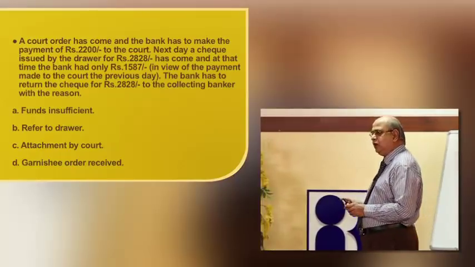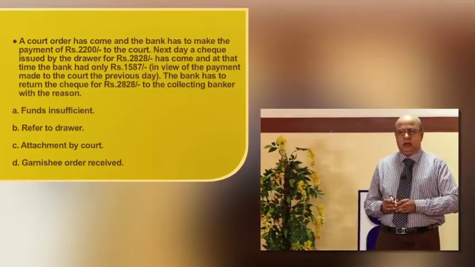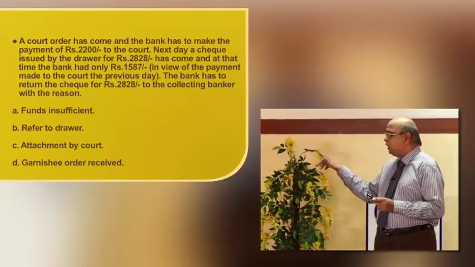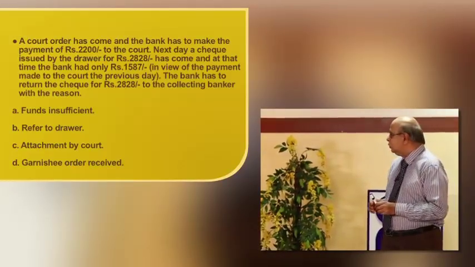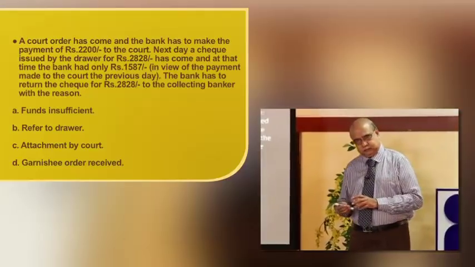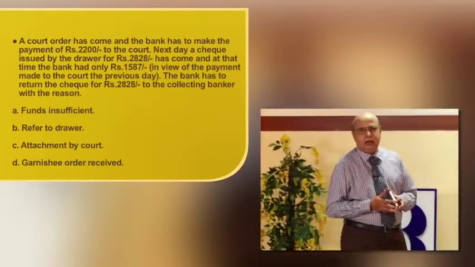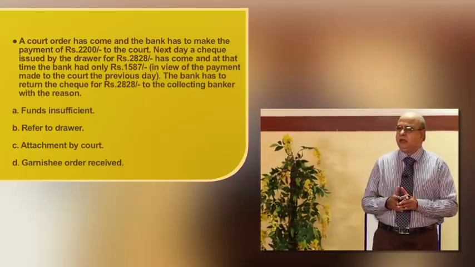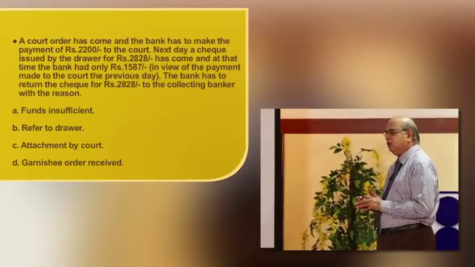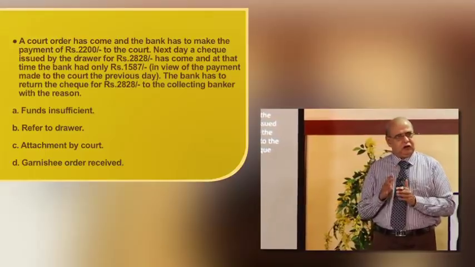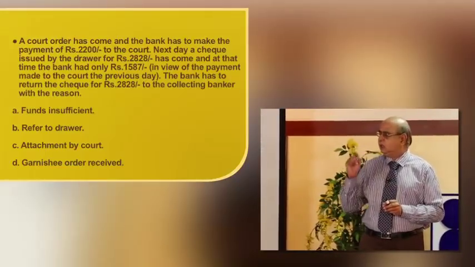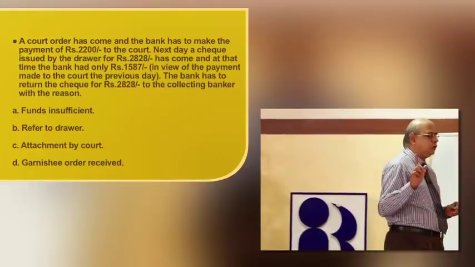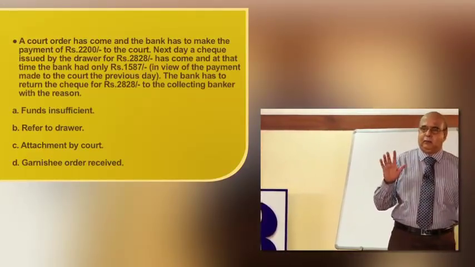the reason whenever there is no sufficient balance in the account, when a collecting banker presents a check and the paying banker receives the check for payment. Earlier to that, the bankers used to use the term refer to drawer as the reason. The reason being, the banker and customer relationship has to be kept in secrecy. The banker is under an obligation to maintain secrecy of the account of the particular customer. If at all any deviation happens, then it is the responsibility of the banker to intimate the particular person, that is the customer, who is called the drawer. Nobody else should know what is happening in the account.